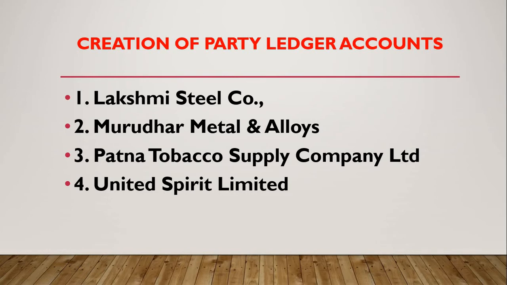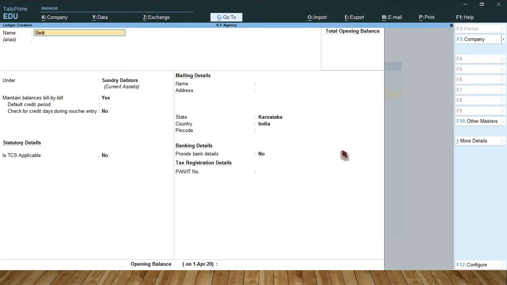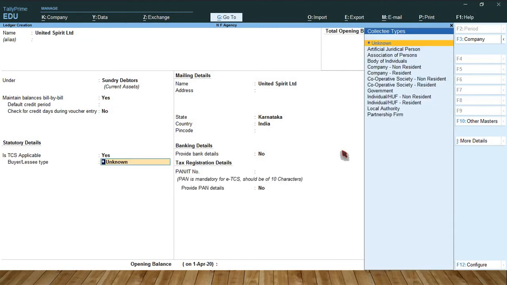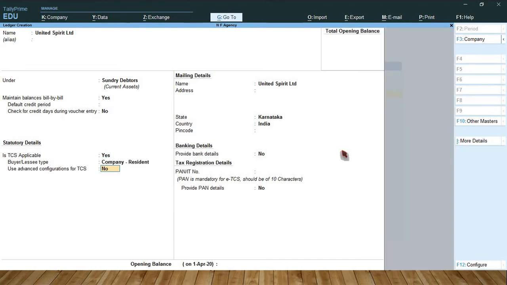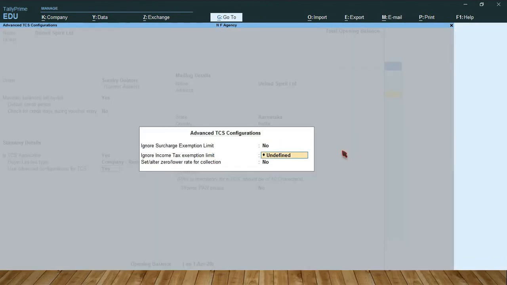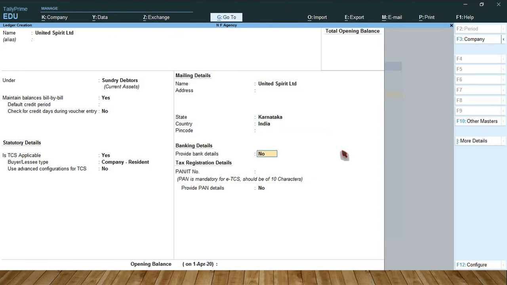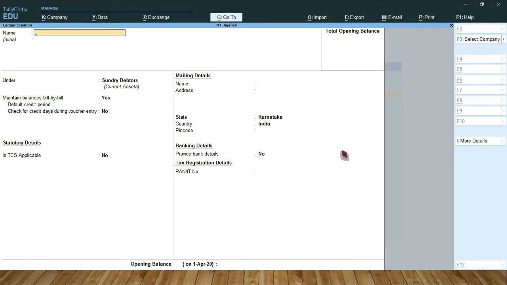So last one, United Spirit Limited. Under sundry debtors, set to yes. Here select company resident, set to yes, not applicable. So provide PAN detail. Okay friends, party ledger is over.